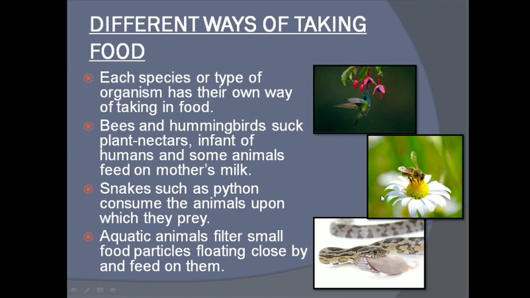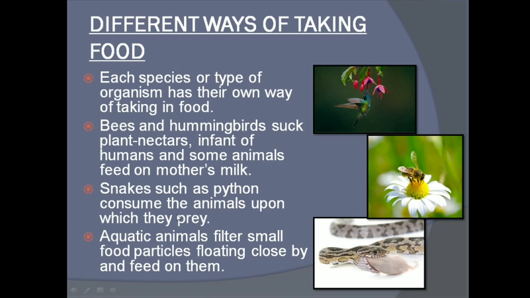You can easily observe in this picture: this is the hummingbird and this is the bee. They suck the nectar from the flower and use that nectar as food. Similarly, we all know that a newborn human baby relies on the mother's milk. Similarly, other animals also feed on the mother's milk.